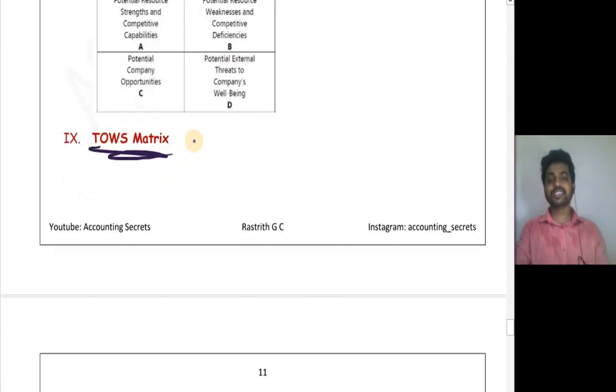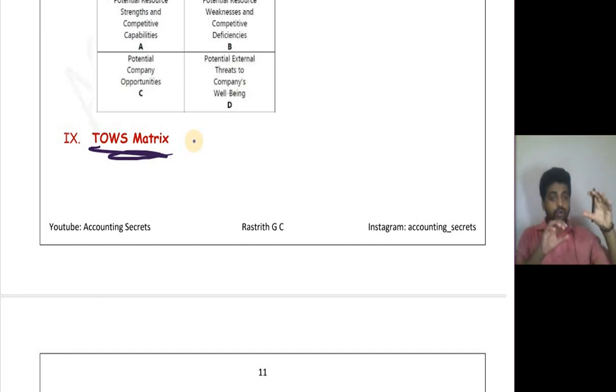Next comes the TOWS matrix. See, in SWOT analysis, we just classify strengths, weaknesses, opportunities, threats. But in TOWS analysis, what we do is analyze whether we have strengths to overcome these weaknesses, whether we have strengths to get these opportunities, and whether these weaknesses will take us to loss.